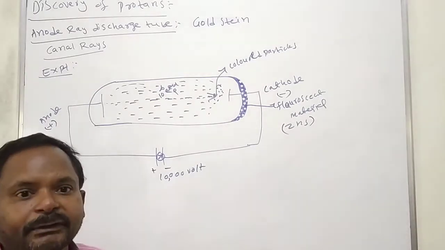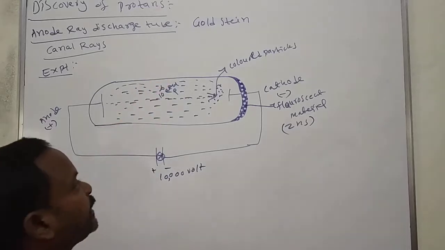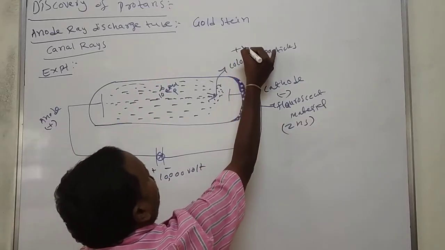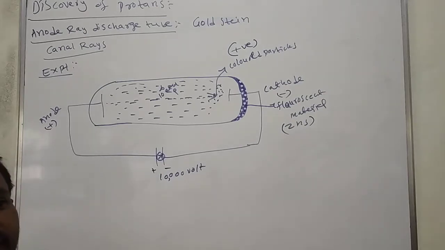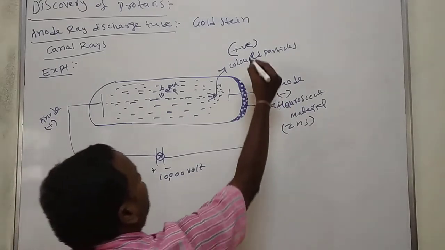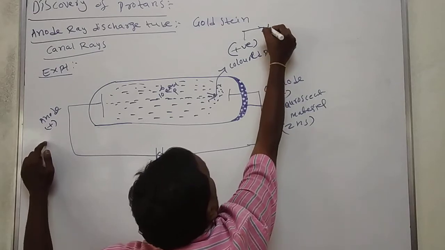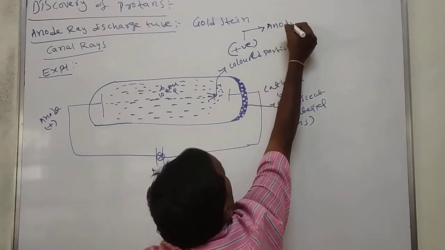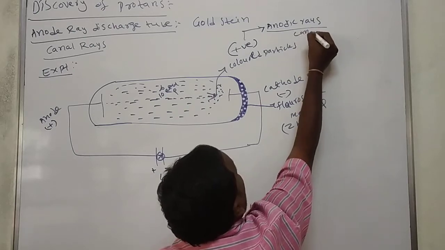Moving towards the negative means the colored particles have positive charge. Such rays are released from the anode, so we call them anodic rays, or canal rays.